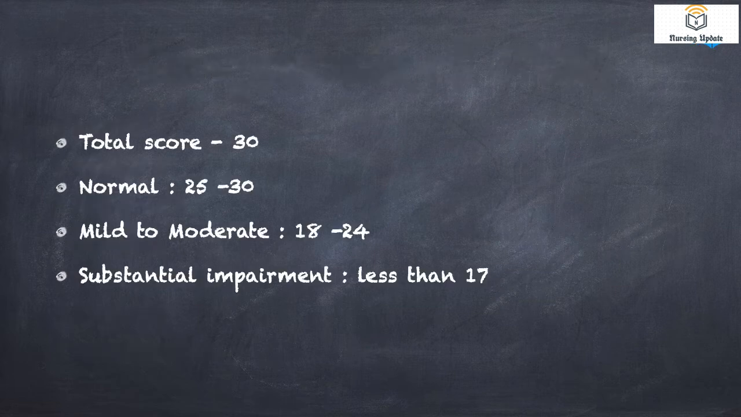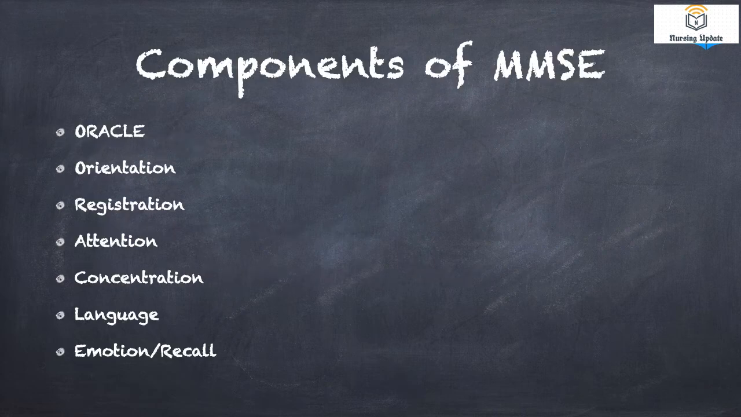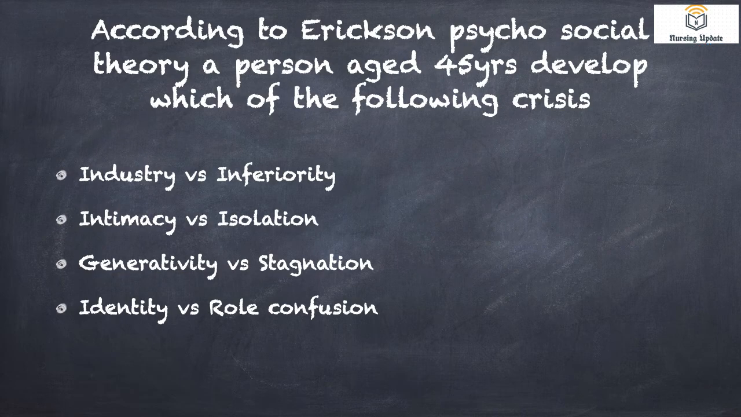Here the total score is 30. Normally, for a normal individual it will be 25 to 30. If they are having mild to moderate impairment, then it will be 18 to 24. If their impairment is severe, then it will be less than 18. Okay, coming to the next question.